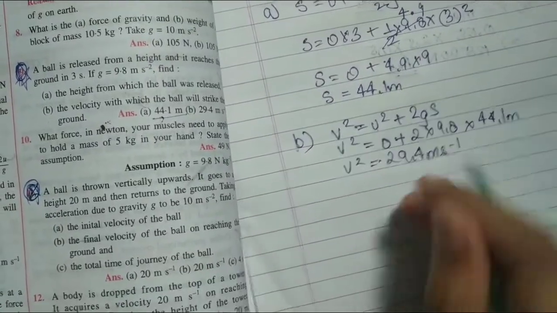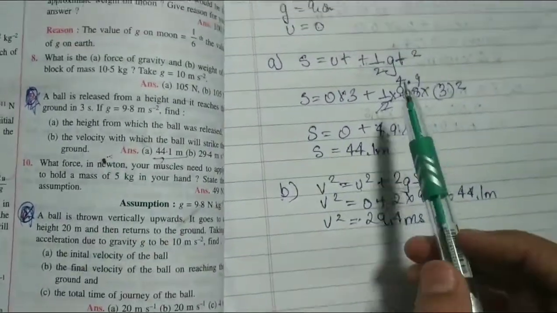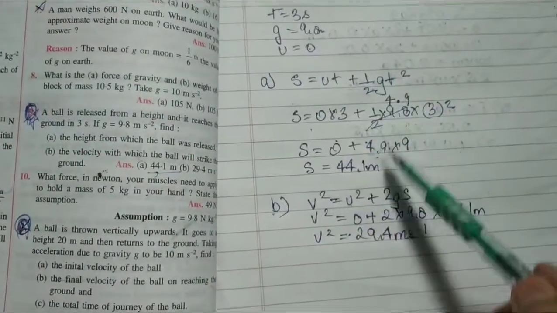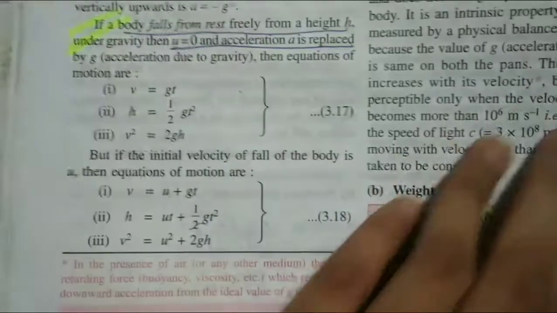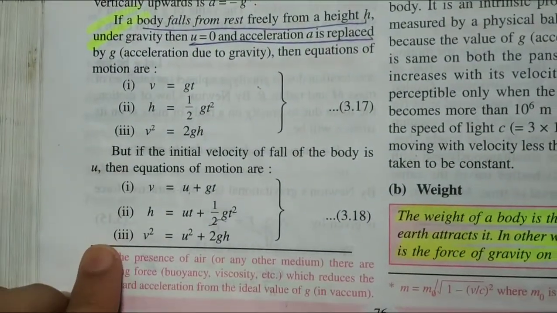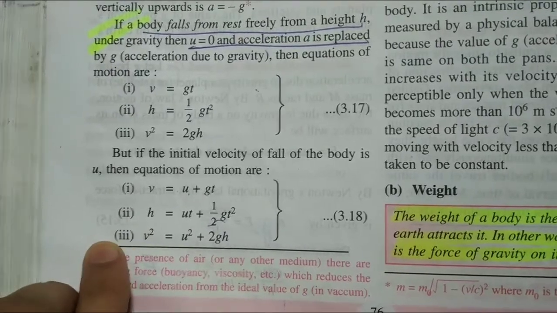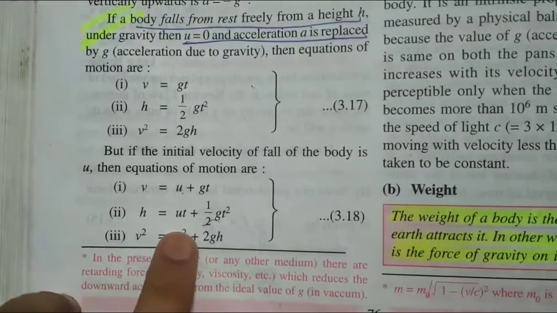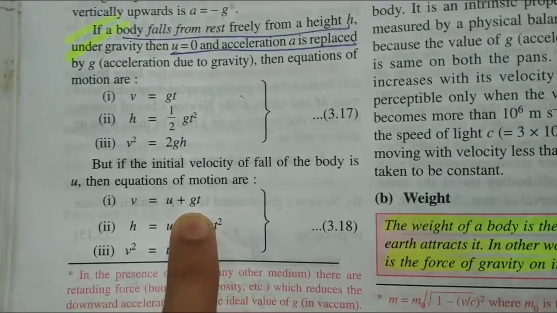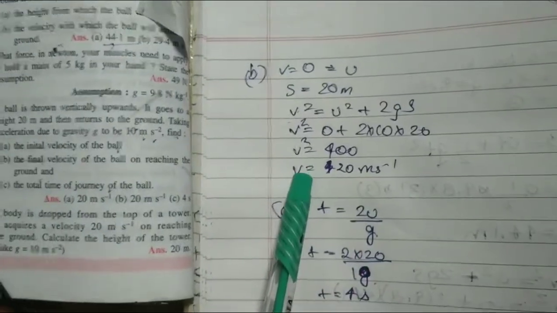So this is how we'll solve the 9th part. First of all, write the given things. Second, you have to use the formulas. Don't get confused: I'm using these formulas where acceleration is replaced by the acceleration due to gravity g. So this is the solution of your B part.